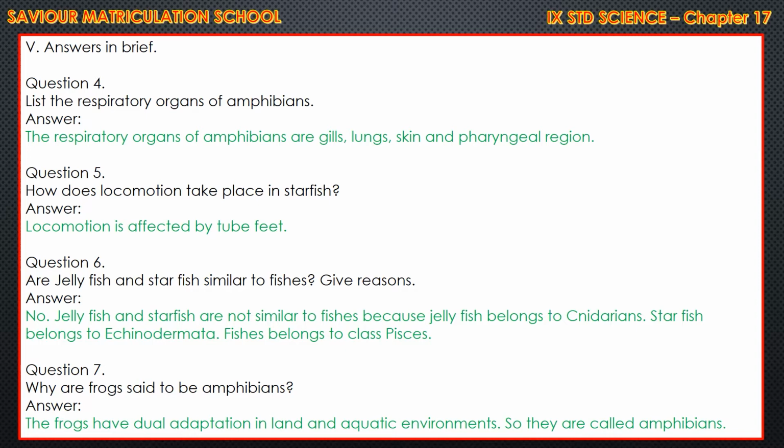List the respiratory organs of amphibians. The respiratory organs of amphibians are gills, lungs, skin and pharyngeal region. Question number 5. How does locomotion take place in starfish? Answer. Locomotion is effected by tube feet. Are jellyfish and starfish similar to fishes? Give reasons. No, jellyfish and starfish are not similar to fishes because jellyfish belongs to cnidarians and starfish belongs to echinodermata. Fishes belong to class Pisces.